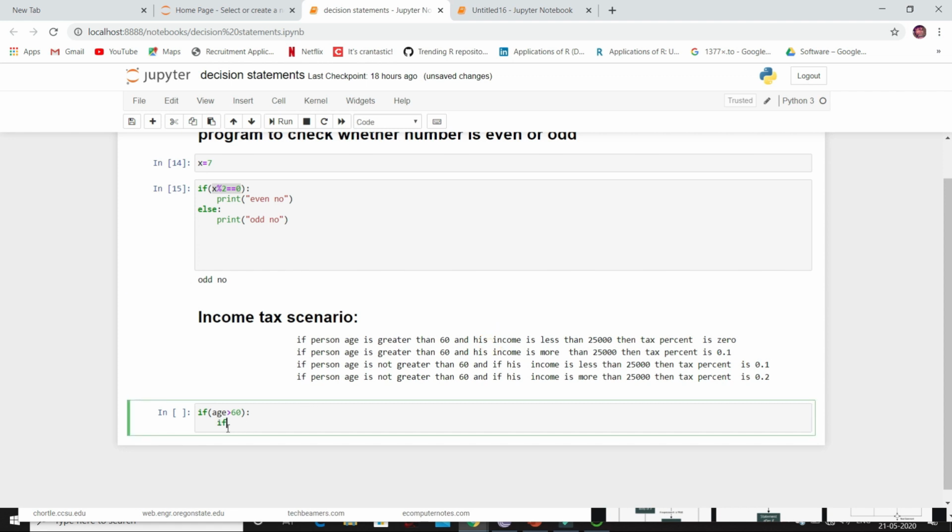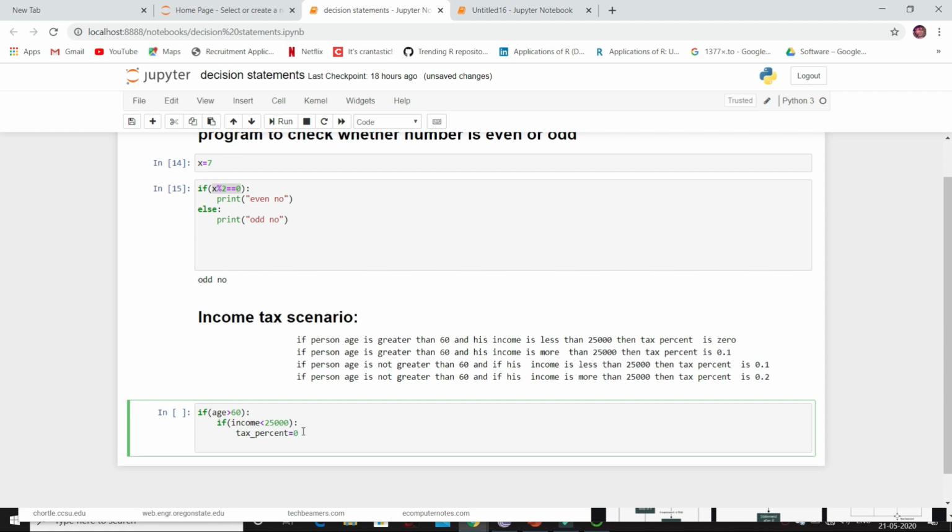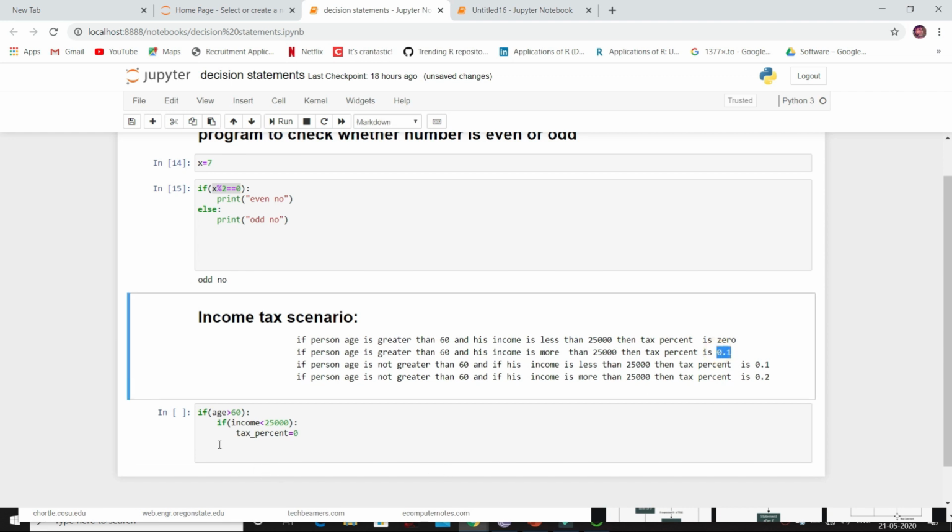And then if income is less than 25,000, then its tax percent is 0. Else, if his income is greater than 25,000, then his tax percent is 0.1. So this else is for this if condition. So here else